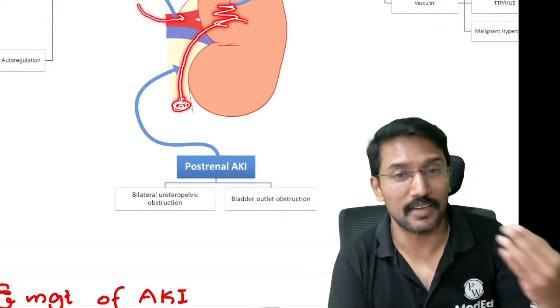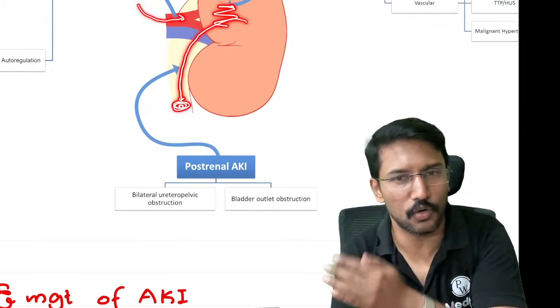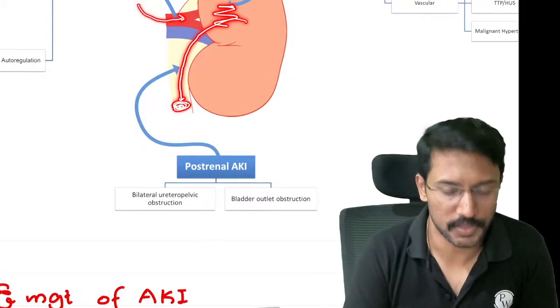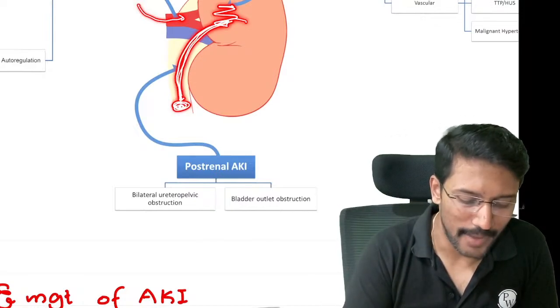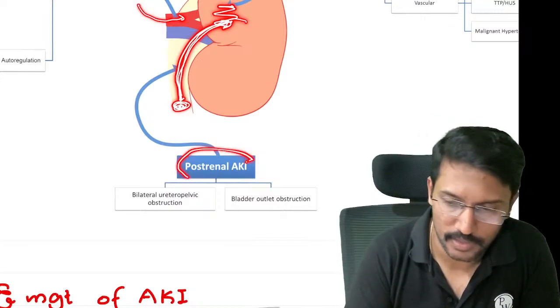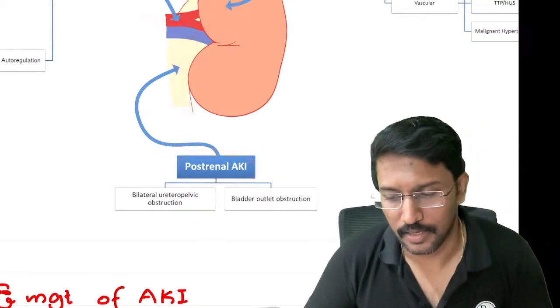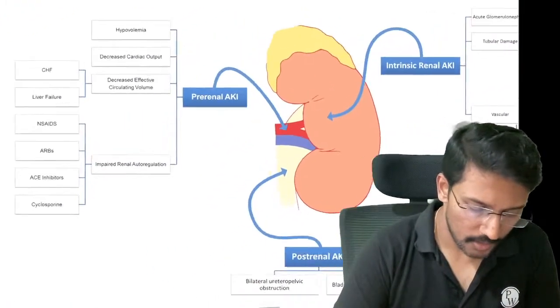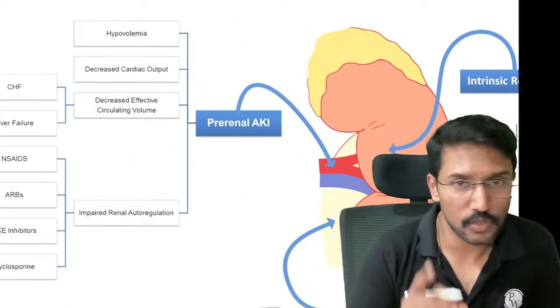फिर भी तो किडनी का एंड रिजल्ट ठीक से नहीं हो पाएगा, राइट? The urine output will still come down because we are producing but not able to excrete it because of the obstruction. And then there will be back pressure on the kidney, and that can cause further damage to the kidney. So such conditions we call post-renal AKI. Post-renal AKI. Okay.